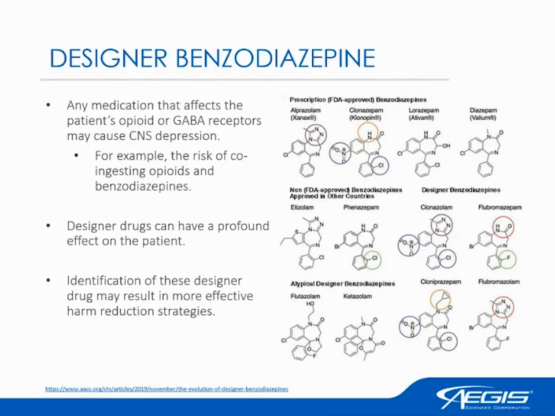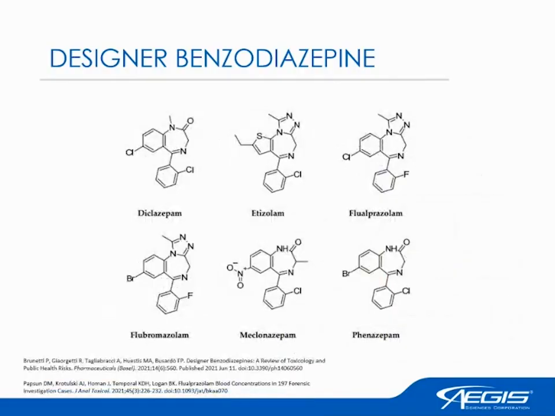Like I mentioned, the ingestion of these along with a benzo or an opioid, especially as a co-ingestion, may lead to CNS depression. By themselves, they can cause CNS depression, but especially in combination, we see that. And then on the next slide, I'll talk a little bit about a study. So overall, these drugs have a profound effect on the patient. So it's very important for providers to be aware of what their patients are taking, and Aegis strives to help practitioners be aware of what their patients are taking and help to identify these molecules that these patients may be ingesting. So here are more examples of designer benzodiazepines.